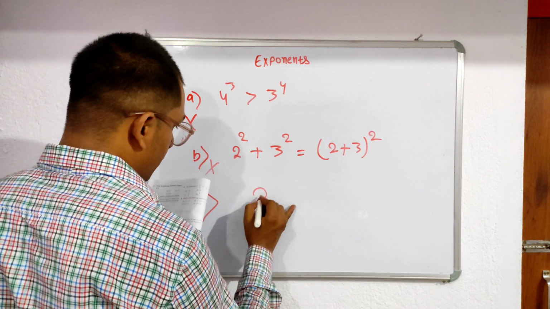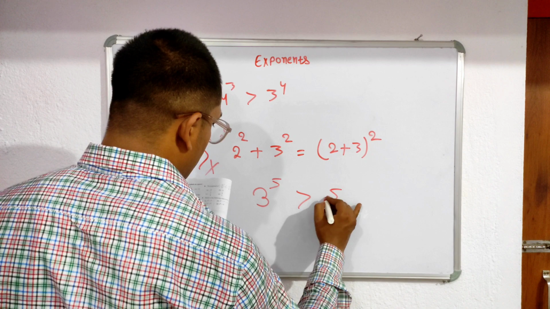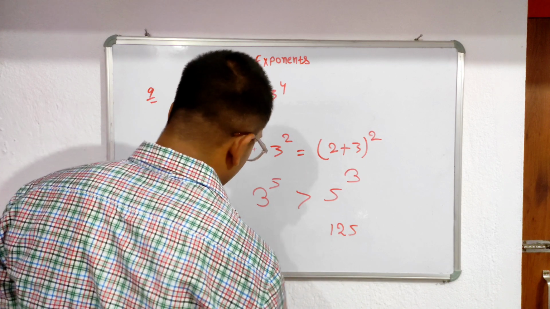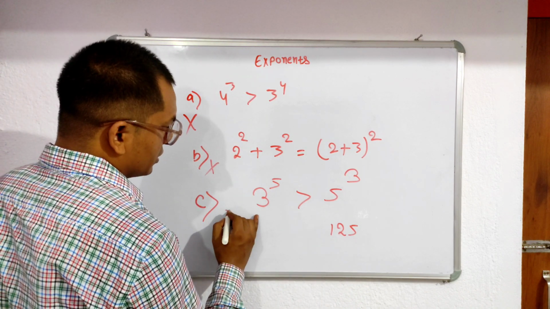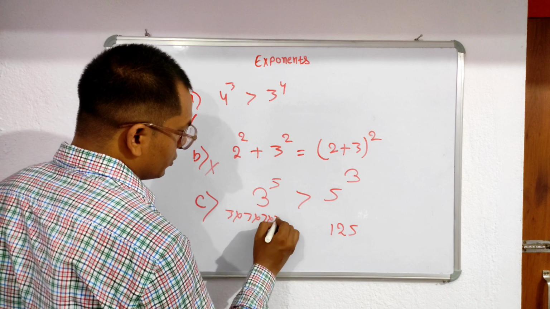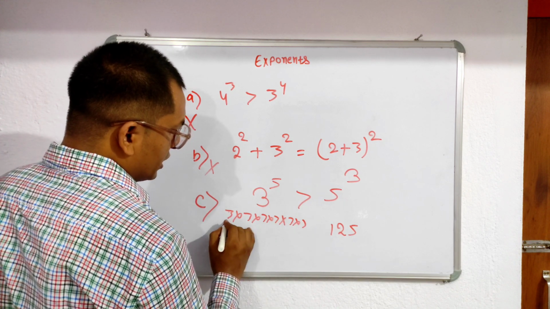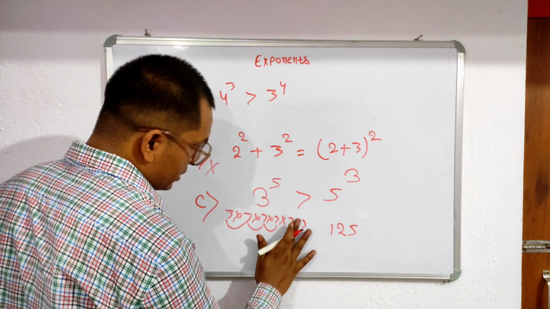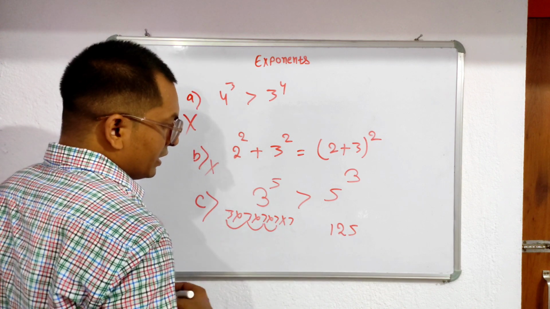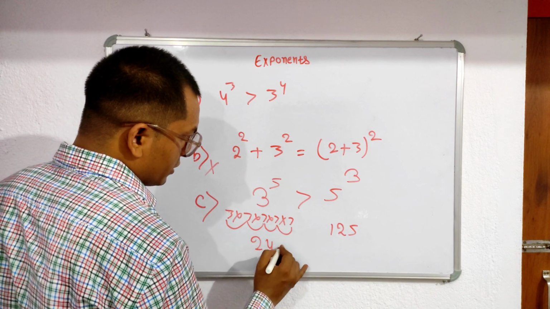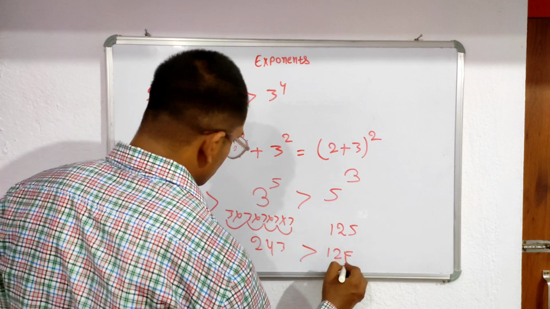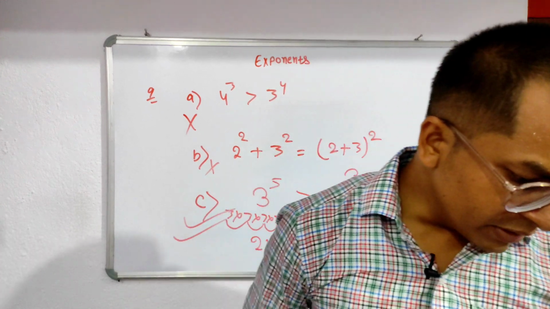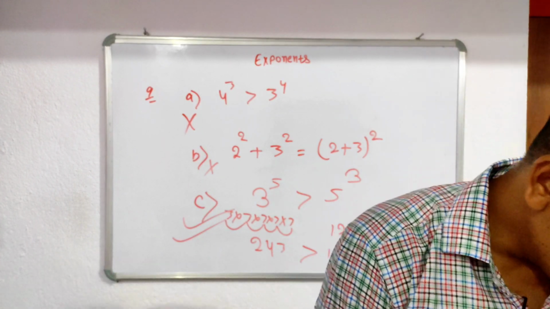So come to the option C. Just check option C. Here 3 to the power 5 is greater than 5 to the power 3. So 5 to the power 3 is 125. Here is 3, so 3 into 3 into 3 into 3 into 3. So 3 threes are 9, 9 threes are 27, 27 threes are 81, 81 into 3 is 243. 243 is greater than 125. Okay. So this statement is true. So for question number 9, option number C is your correct answer. Clear?